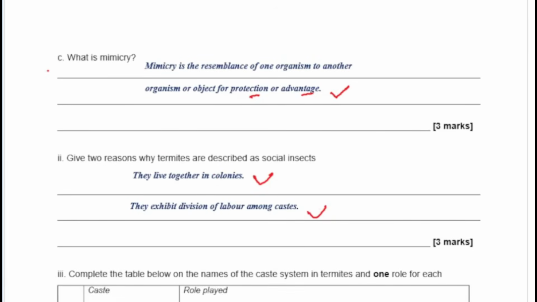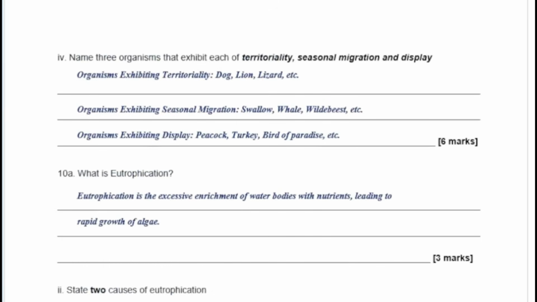So let's quickly see our answers. Organisms that exhibit territoriality, you have them here: dog, lion, lizard, where they protect their territories. You need to see a dog protecting his territory. That will be very funny. And then you have organisms exhibiting seasonal migrations. You have the swallow, you have the whale, and you have this wild beast.